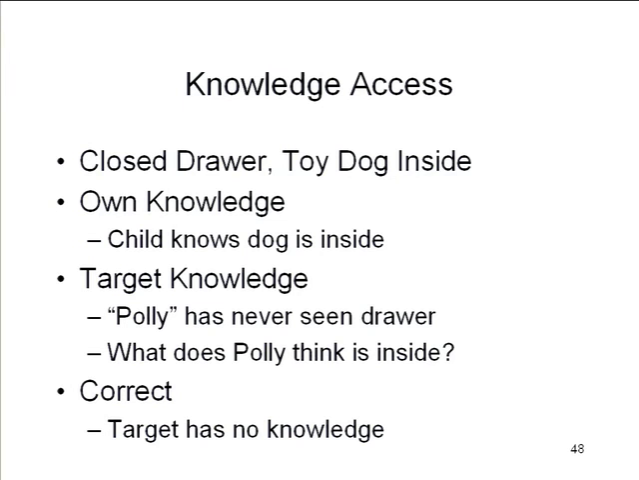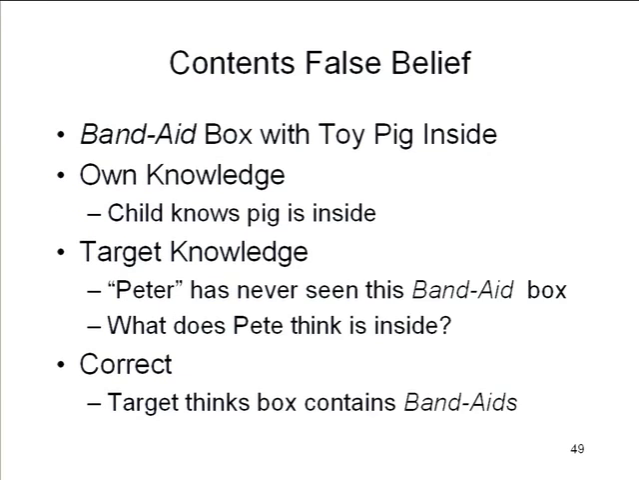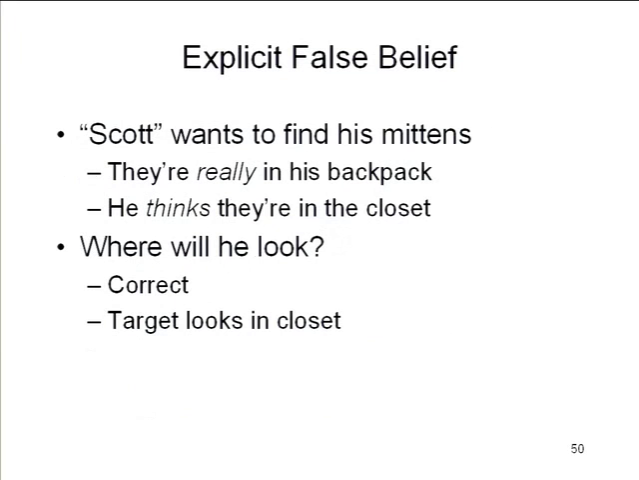Here is what's known as contents false belief. This is basically a variant on the standard false belief task. Then there's what's known as explicit false belief. The child is told about this kid, Scott, who wants to find his mittens. The child is told that the mittens are really in his backpack, but Scott thinks they're in the closet. Where will he look? And the child is correct if she says that Scott will look in the closet because he's going to act on his beliefs.